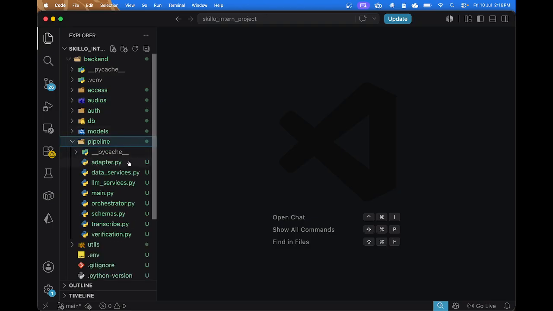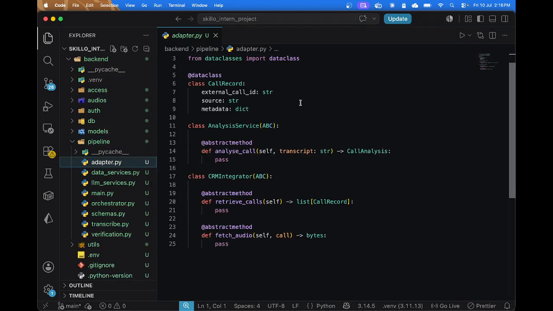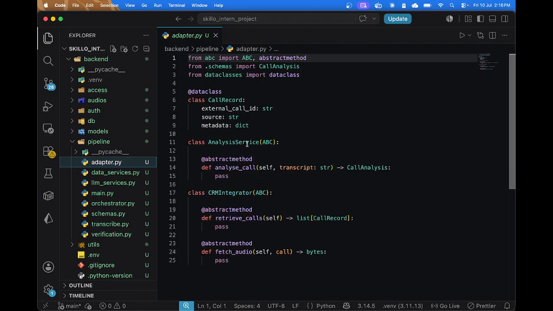Here I have made an adapter class for both the analysis service and the integration with the CRM. These two classes help keep the code agnostic. If we change our provider for the LLM, we just have to create a new class and define this method for that implementation. The same goes for the CRM integration.